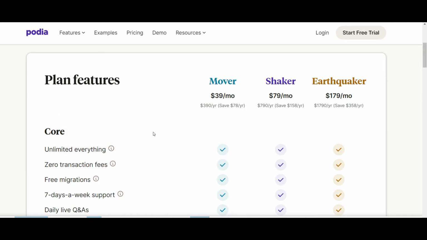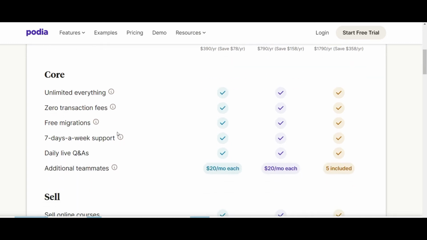In terms of transaction fees, there isn't any. Of course, you will be charged payment processor fees for whatever processor you're using, whether it's Stripe or PayPal. Free migrations, which would be expected. Seven days support, which I would say should be expected as well at a basic level. Daily Q&As is a nice one, because you can go on with a customer support team and they will answer questions for users every day, and they'll talk about features. So it's a decent feature to have at every level.